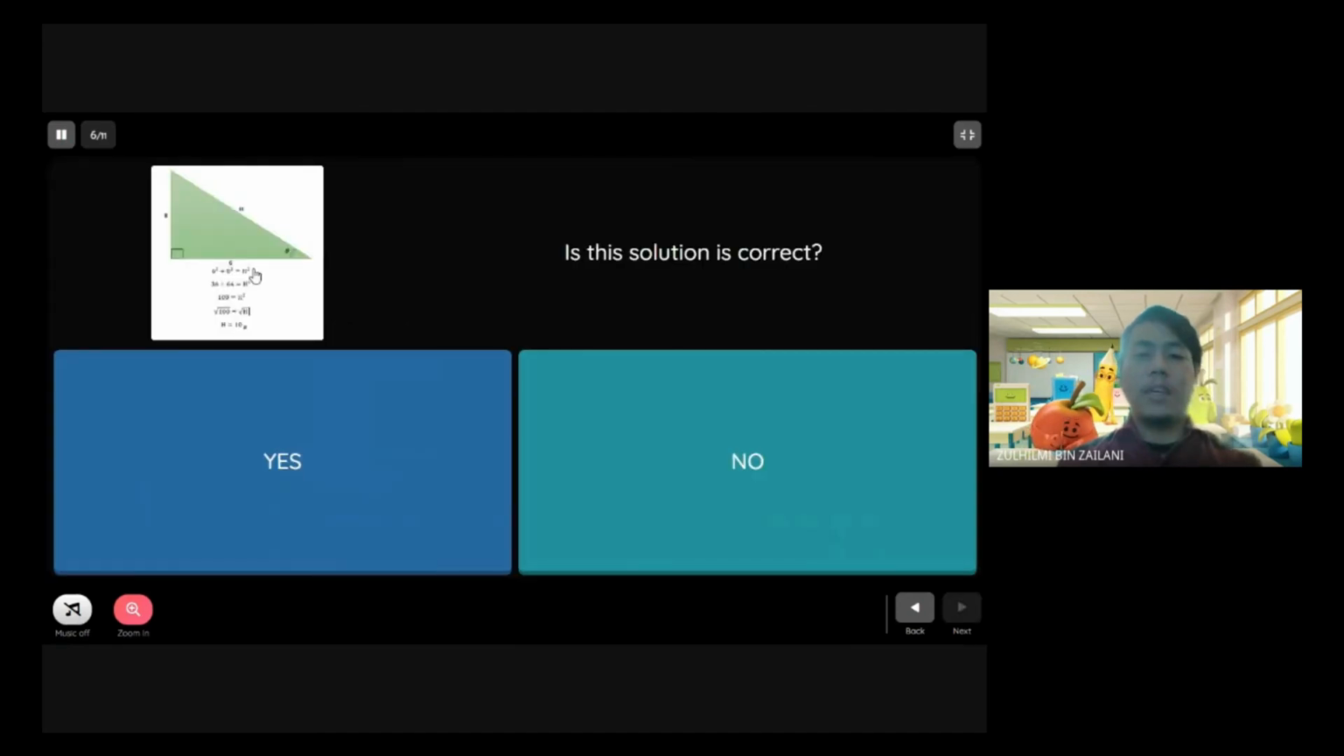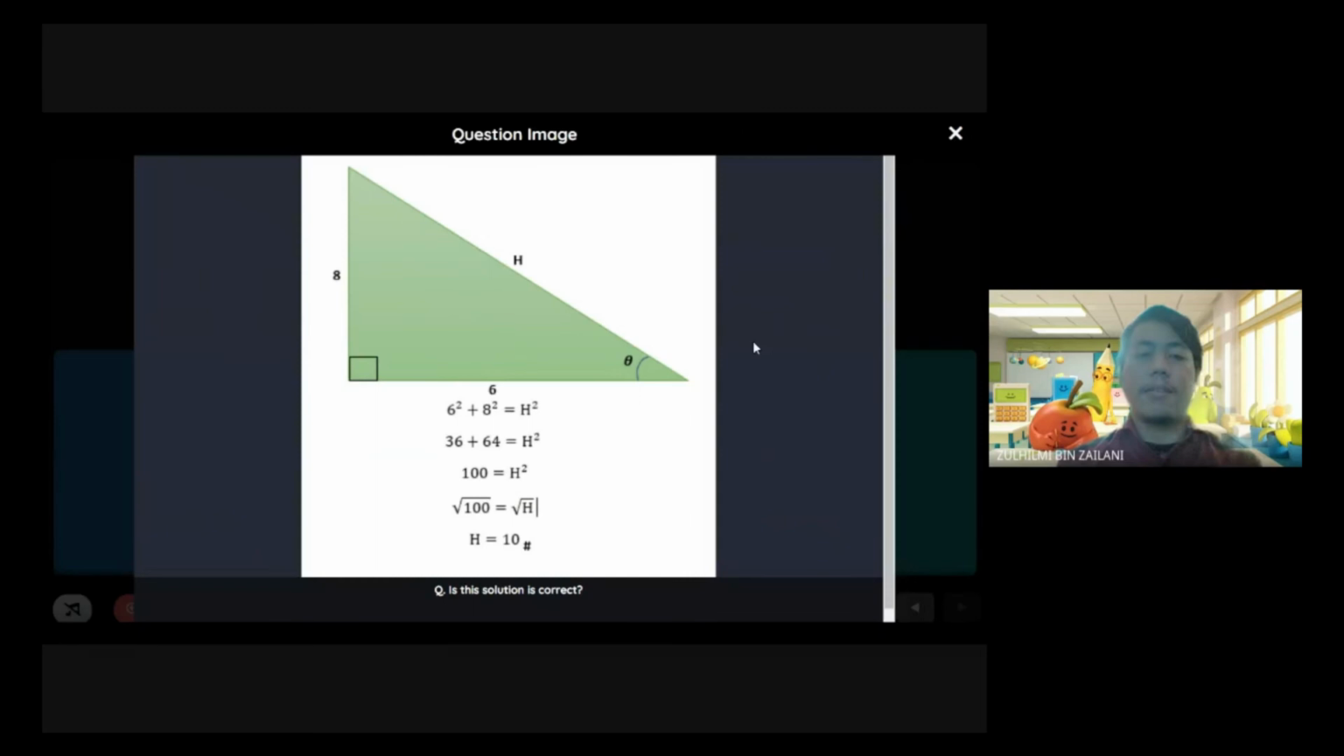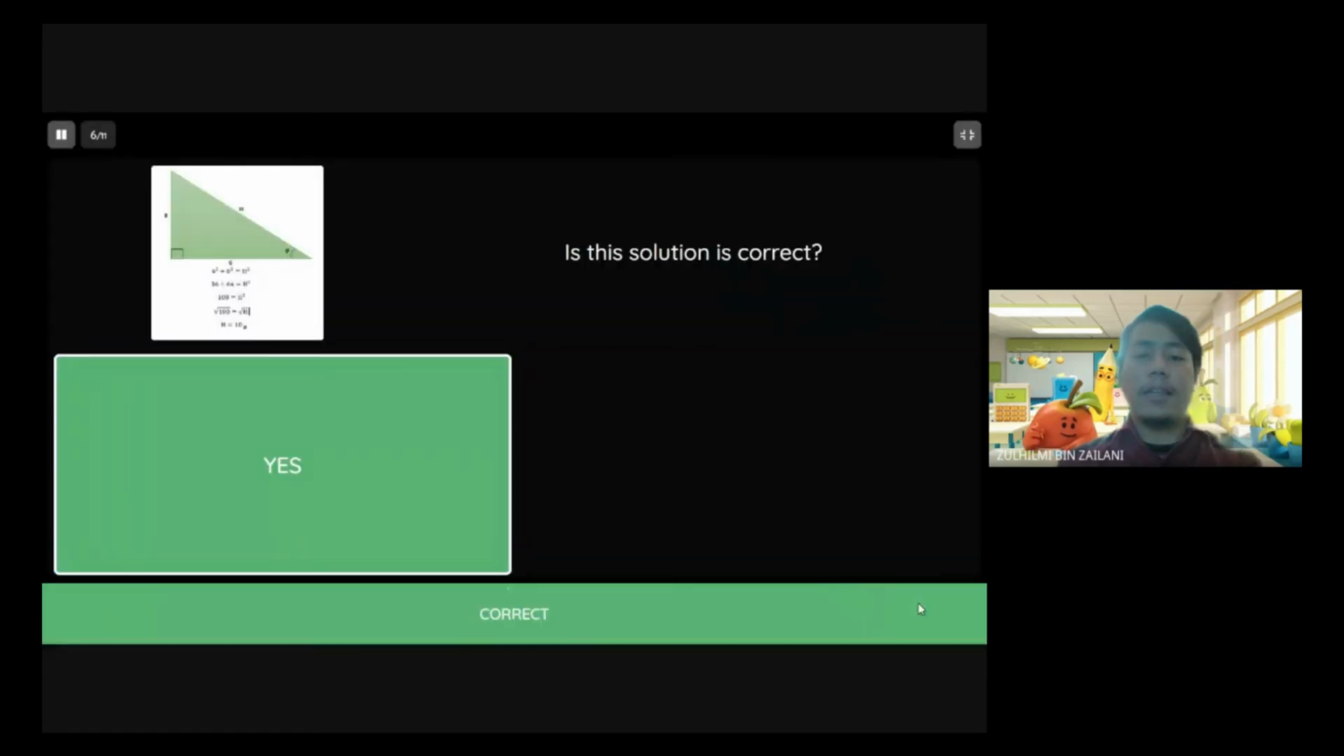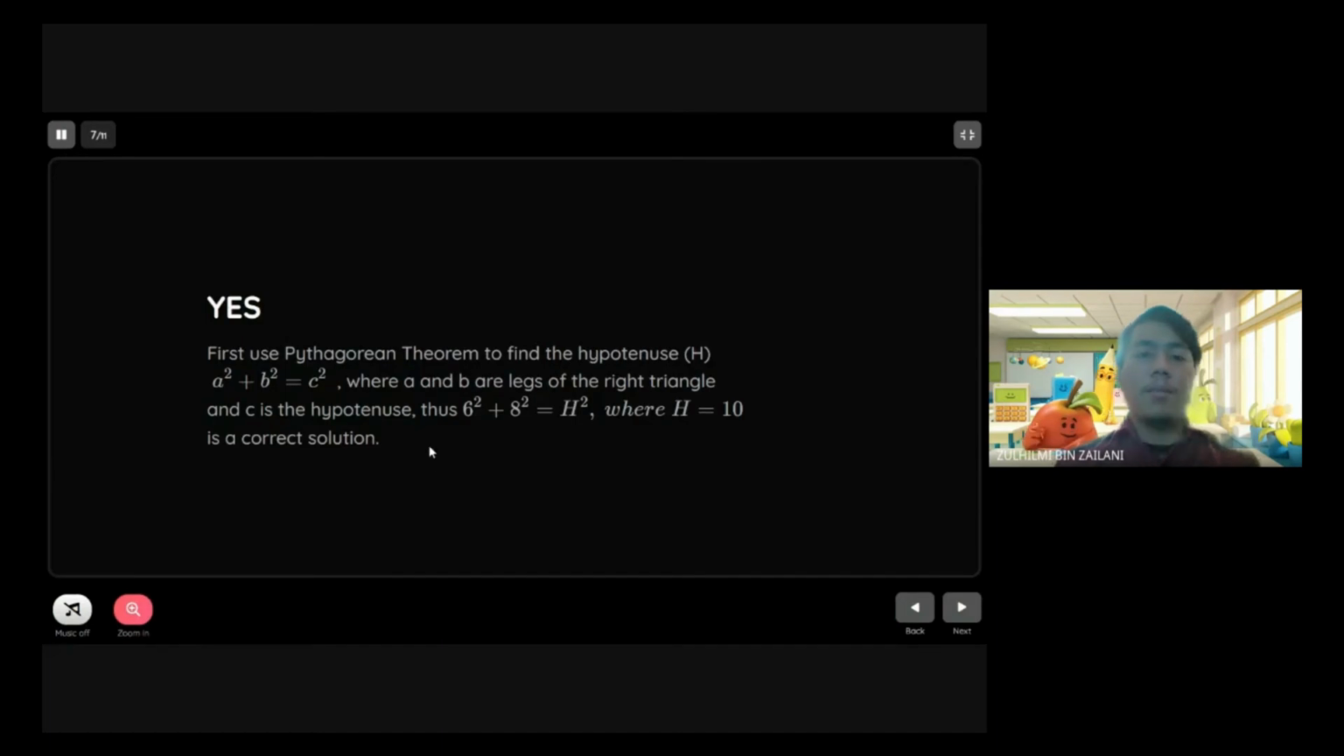So the next question is, is this solution correct? I give you 3 seconds to answer this question. So the answer is yes. It is the correct answer because from the figure, we know that they use the Pythagorean theorem to find the hypotenuse. So a squared plus b squared equals c squared is the formula for the Pythagorean theorem.